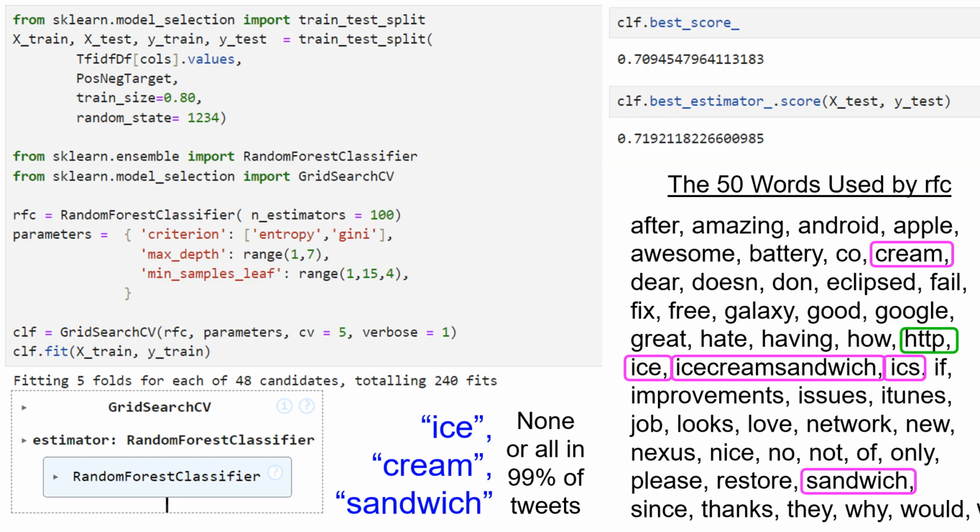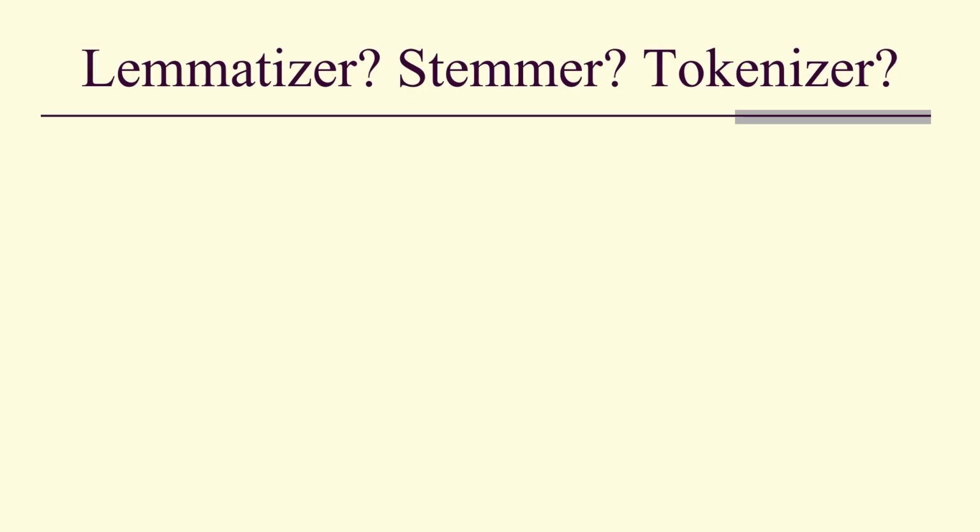Notice also we have this HTTP. Why did it use that? Well, that was a pre-processing error on our part. We didn't handle URLs. I'm not sure what that means. Doesn't, don't. Well, we probably cut it at the apostrophe-t and lost the doesn't and don't word usage.